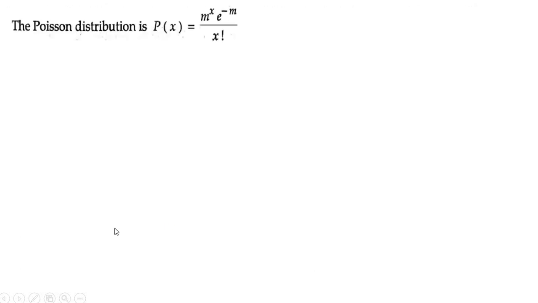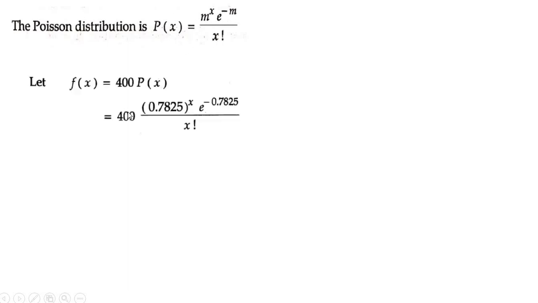Now write the probability distribution. So the probability distribution P of x is equal to m to the power x into e to the power minus m by x factorial. So this is P of x. Now we have to find the number of accidents per day over a period of 400 days. We have to calculate for 400 days. Before that, we substitute m. The value of m is 0.7825. Wherever you have m in the probability distribution formula, you need to replace it by this term.